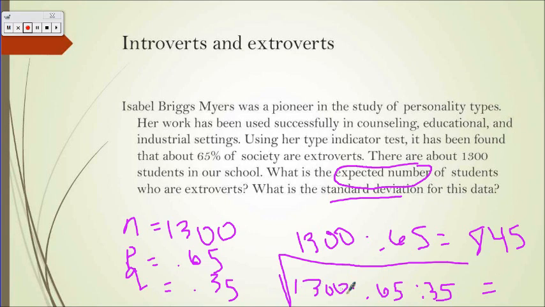I would suggest multiplying all these first, so then you can take the square root after that. And when you do, it is 17.2. Okay, so the expected number of students who are extroverts is 845, and that fluctuates within plus or minus 17 students. Obviously, we want to round down a little bit because we don't have 0.2 of a student.